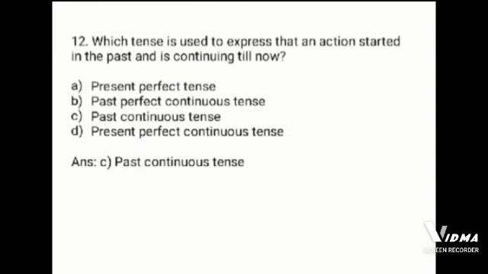Next is, which tense is used to express that an action started in the past and is continuing till now? The options are: present perfect tense, past perfect continuous tense, past continuous tense, present perfect continuous tense. The correct option is answer C, past continuous tense.